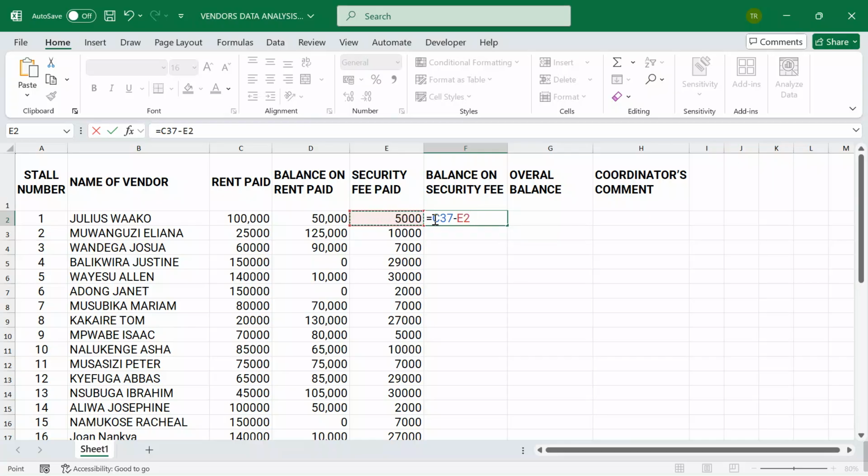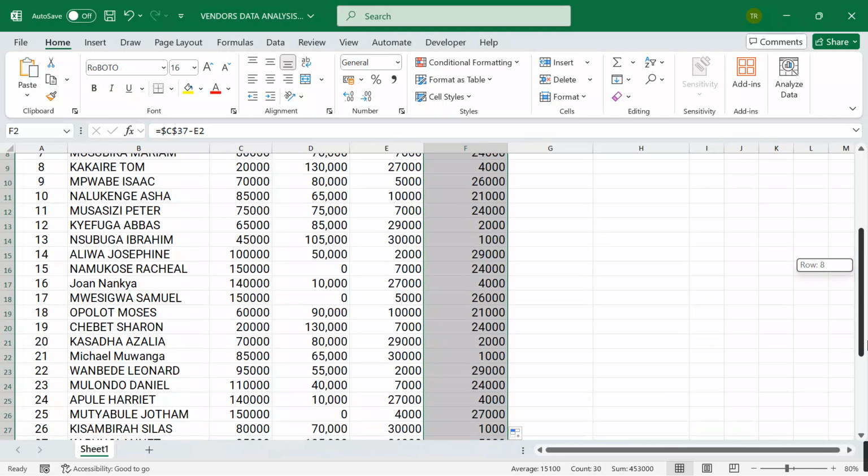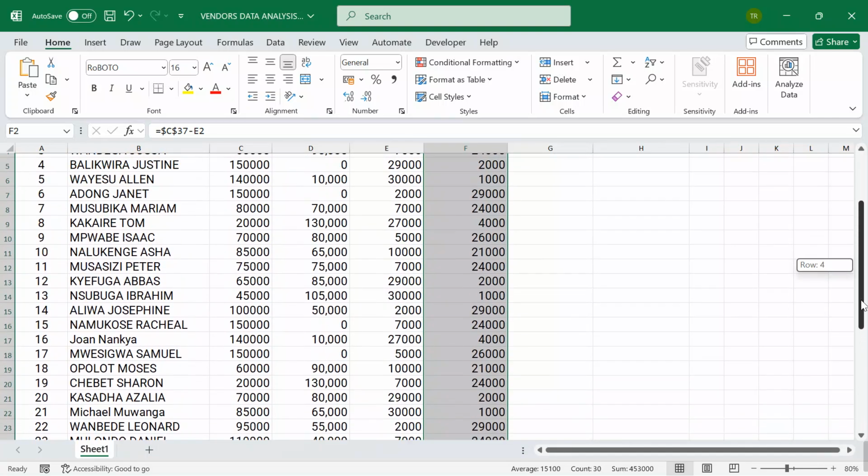After getting that, don't forget to lock this cell. We don't want it to change. Shift dollar sign here, come here, shift dollar sign. What we are applying, we call it absolute cell referencing. I'll hit the enter button. I come over here, I autofill. When I autofill, I'll see the balance for each and every candidate.